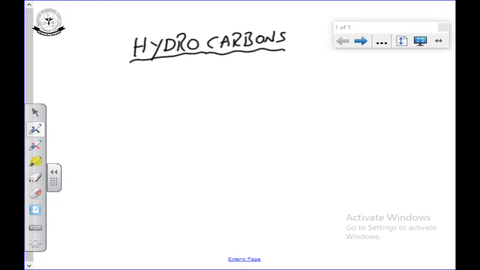Hydrocarbons are very important topics in 11th standard, after GOC, General Organic Chemistry. In General Organic Chemistry, we are discussing a lot of things like nomenclature of organic compounds, how to give the names for the different varieties of compounds like alkane, alkene, alkyne, alcohols, phenols, ethers, esters, aldehydes, ketones, amines. So, a lot of nomenclatures we are seeing.